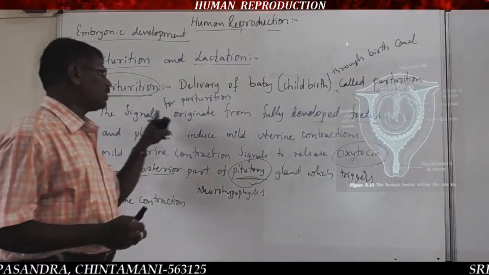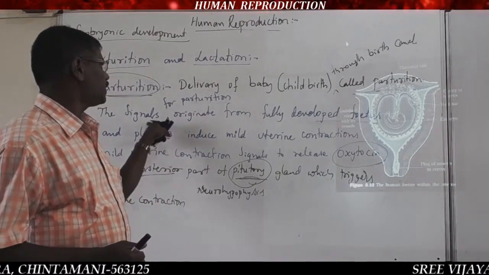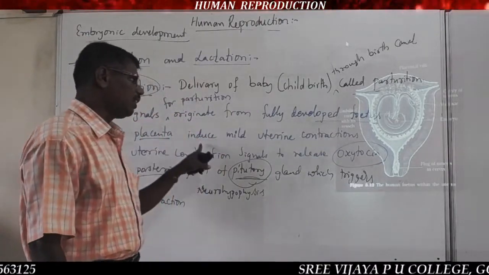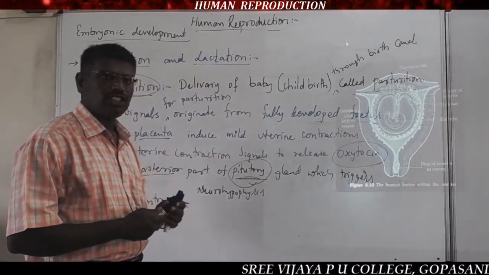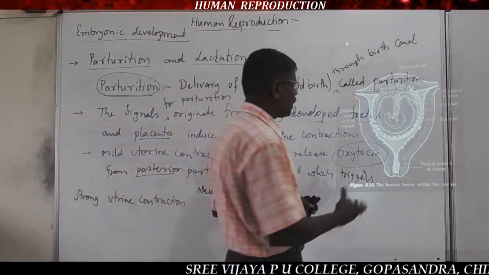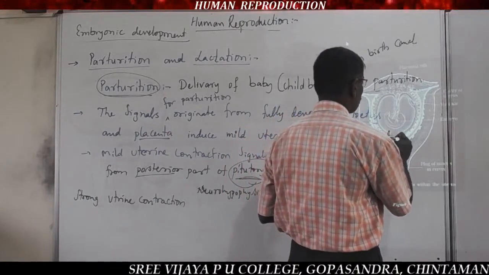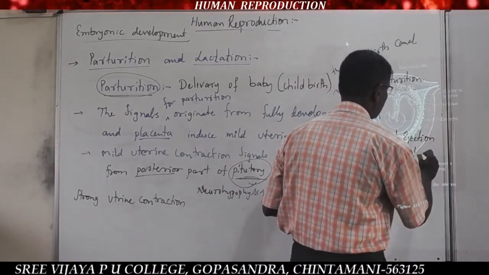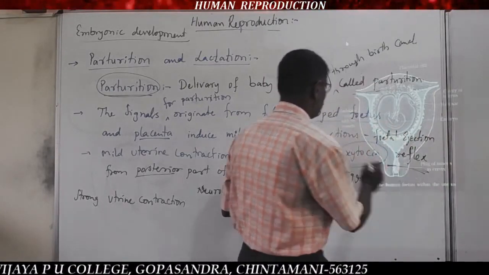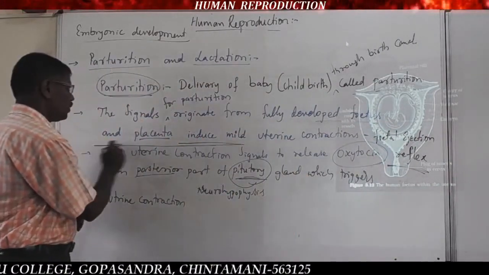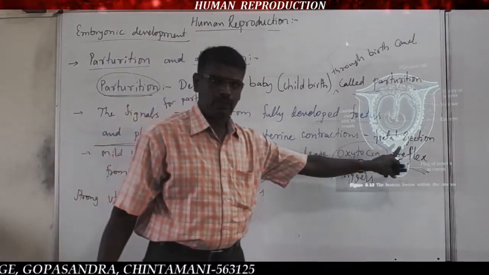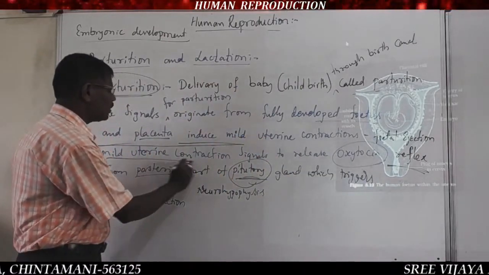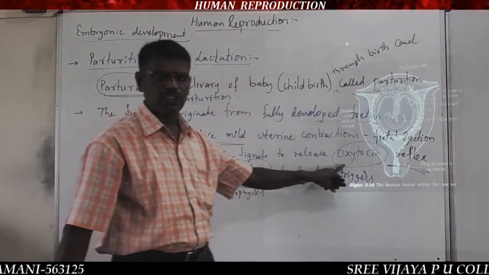The signals for parturition originate from the fully developed fetus and placenta and induce mild uterine contractions. That is what we call the fetal ejection reflex. This process is called the fetal ejection reflex, where once again mild contraction signals release oxytocin hormone.